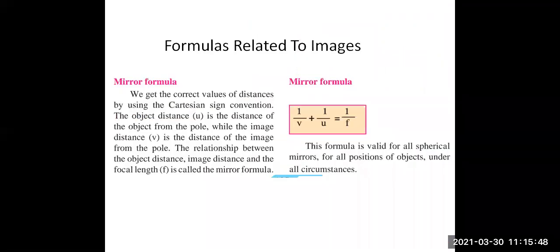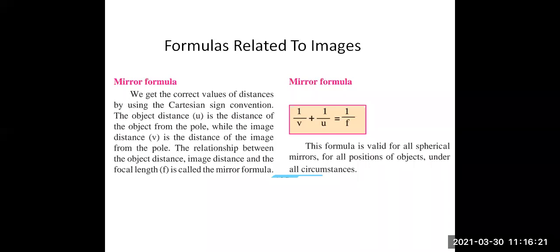Now, formulas related to images. Mirror formula. We get the correct values of distances by using the Cartesian sign convention. The object distance, denoted by the letter small u, is the distance of the object from the pole, while the image distance v is the distance of the image from the pole. The relationship between the object distance, image distance, and the focal length f is called the mirror formula.